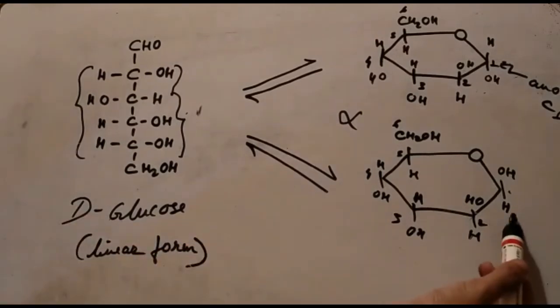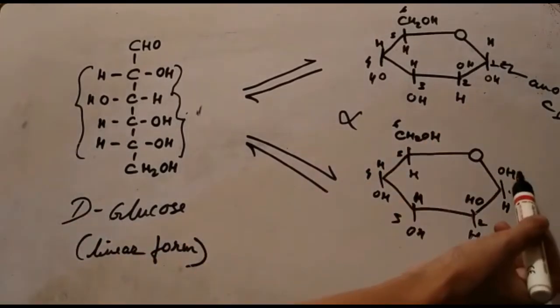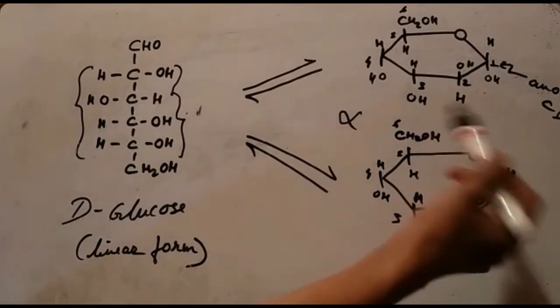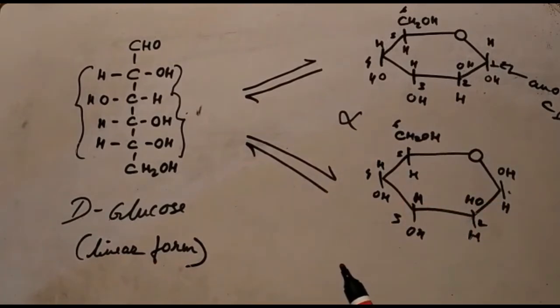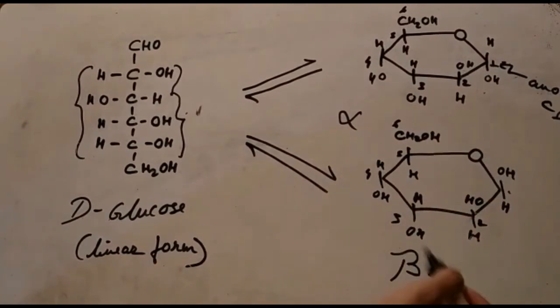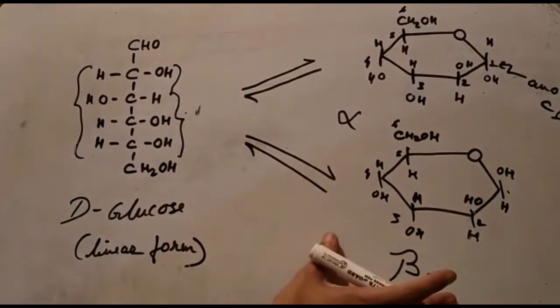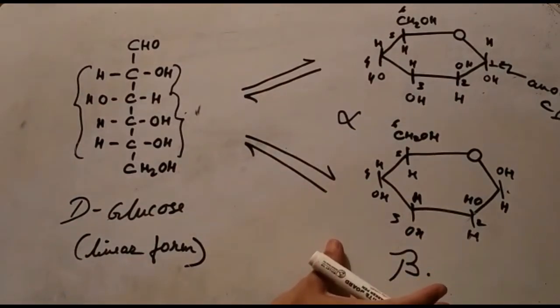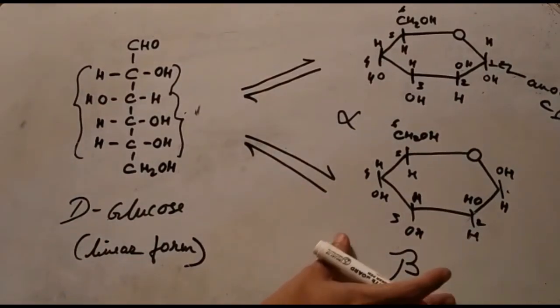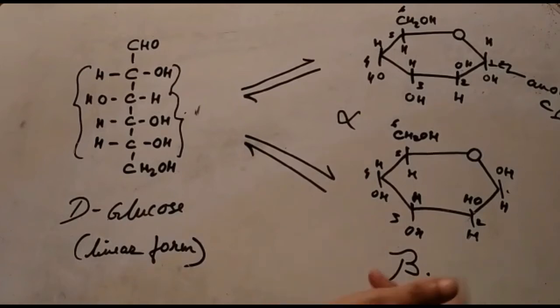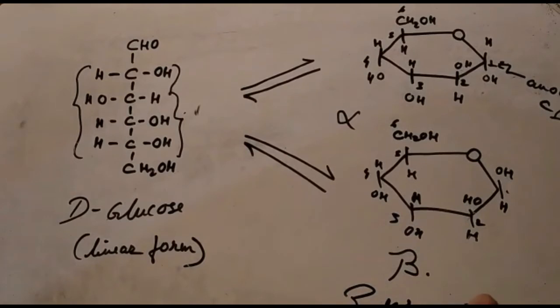But just take a look at the anomeric carbon atom. Here the hydroxyl group lies on the same side of the CH2OH. So this is the beta form or the beta anomer of glucose. And this is referred to as the Haworth representation, a 6-membered ring structure, pyranose.